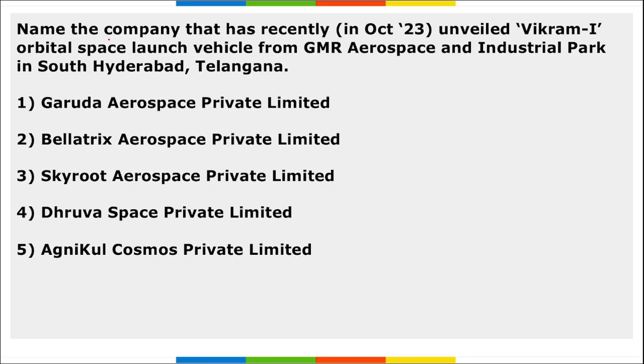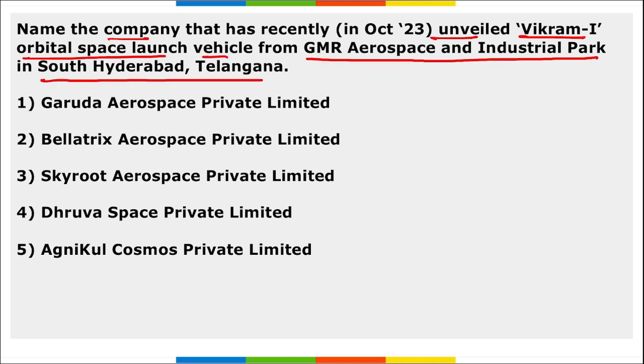Next, name the company that has recently unveiled the Vikram 1 orbital space launch vehicle from GMR Aerospace and Industrial Park in South Hyderabad, Telangana. So which company has recently unveiled this Vikram 1? It was unveiled by Skyroot Aerospace Private Limited. Correct? Then remember, this is Vikram 1, that is an orbital space launch vehicle.